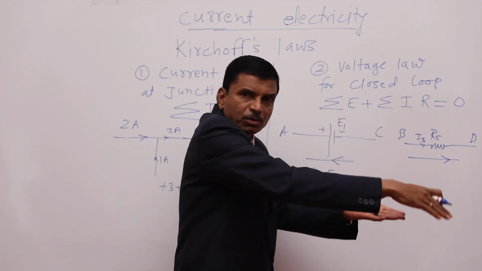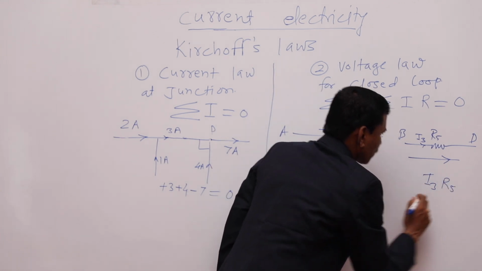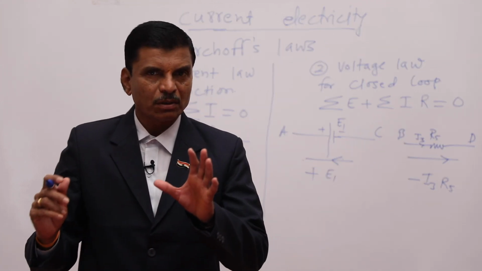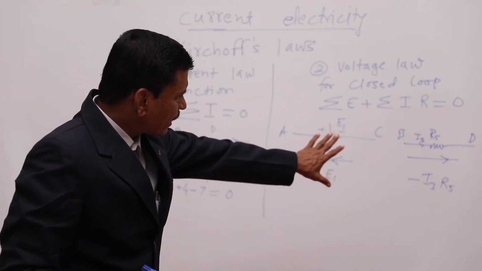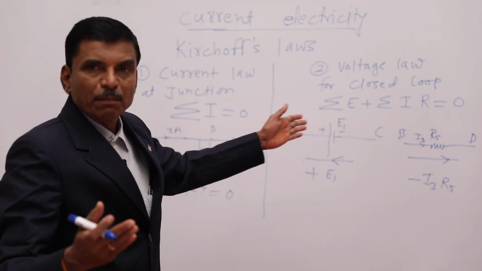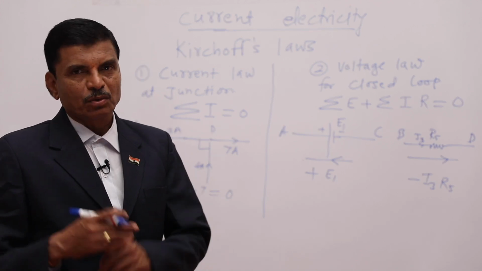So again we are going to lower potential, and that's why this I3 R5 potential difference product must be taken as negative. And if we are traveling in the opposite direction from D to B, then that product will be taken as positive. Do you get this point?